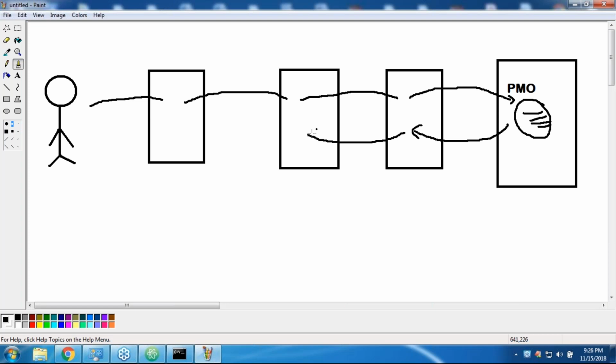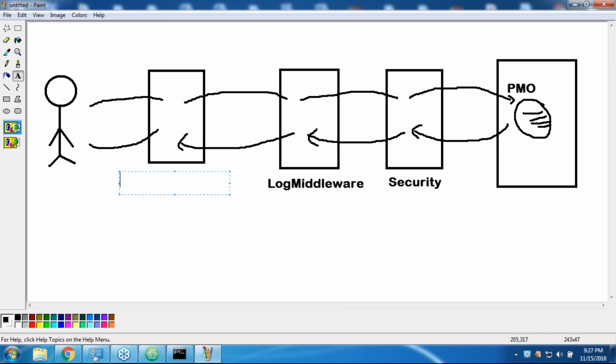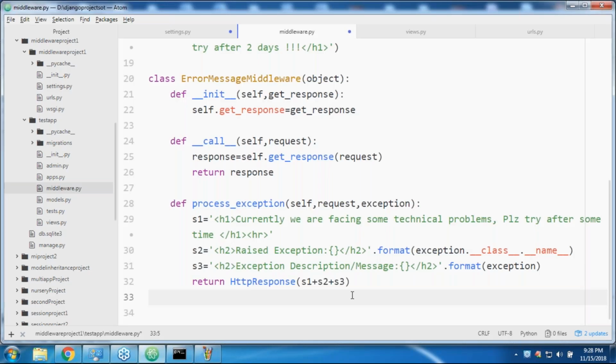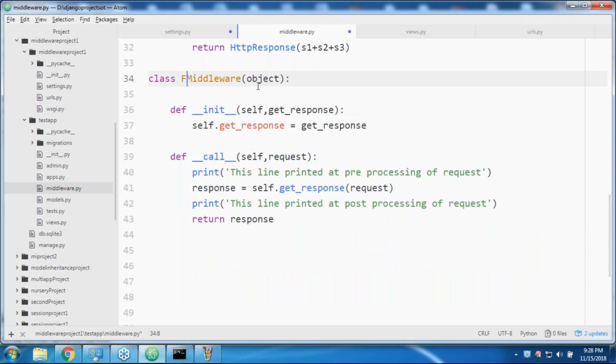How can you do that? Very simple, sir. Now let me open middlewares. The first middleware is there just for the execution flow. Here, if you want, you can take separate files, or otherwise I'm taking a class, first middleware. This line printed by first middleware, and then the pre-processing of request.